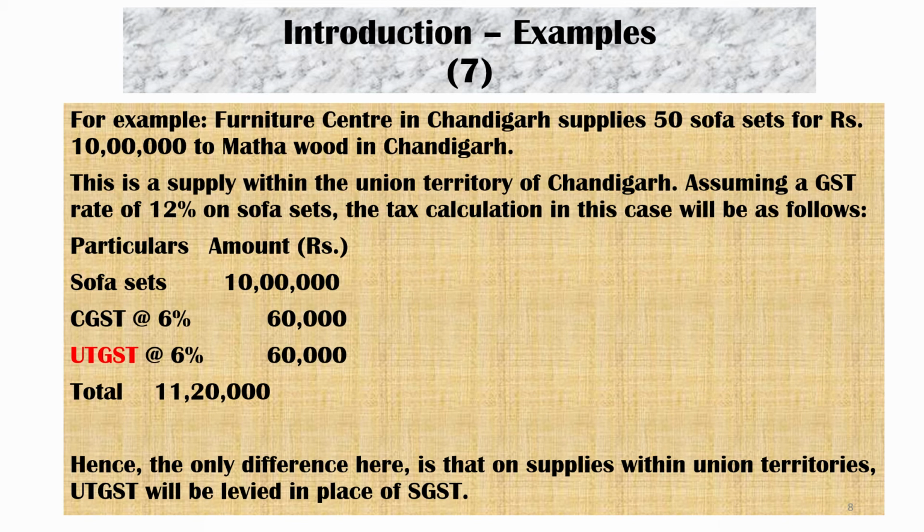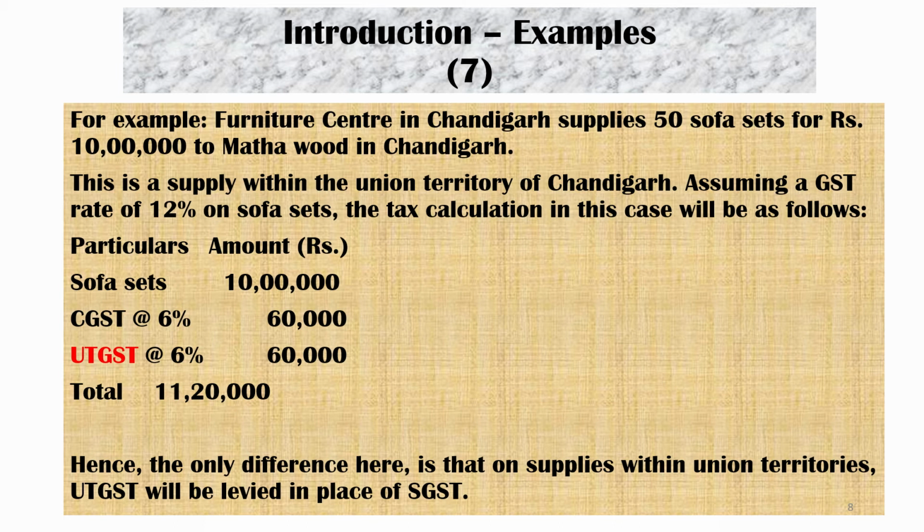Sofa sets, basic value 10 lakhs. CGST at the rate of 6%, 60,000. UTGST at the rate of 6%, 60,000. Total 11 lakh 20,000 is the total invoice value including GST.